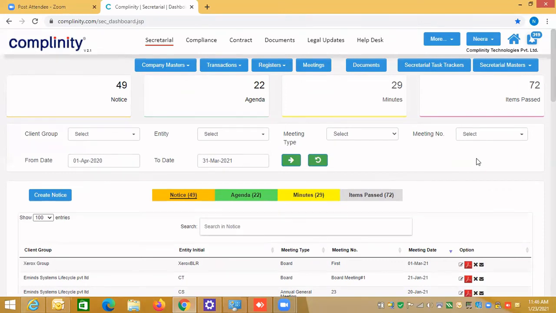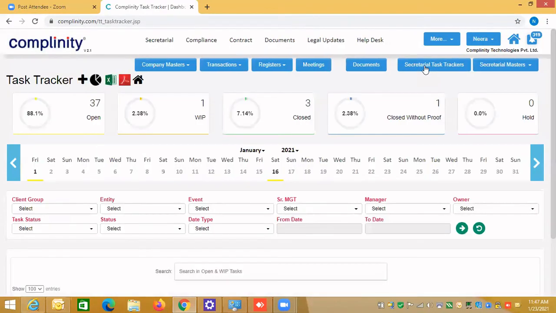Sure. So if you all are okay, the last point is the secretarial task tracker. We have covered the company, we have covered the meetings, and now we'll be covering the secretarial task tracker. You know that you have statutory event compliances.